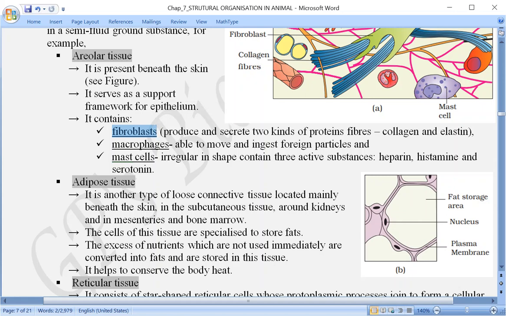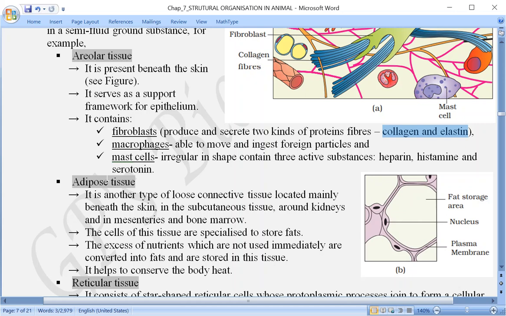Fibroblast produces and secretes two main kinds of protein fibers here: one of them is collagen and the other one is elastin. Collagen and elastin are produced by fibroblast.